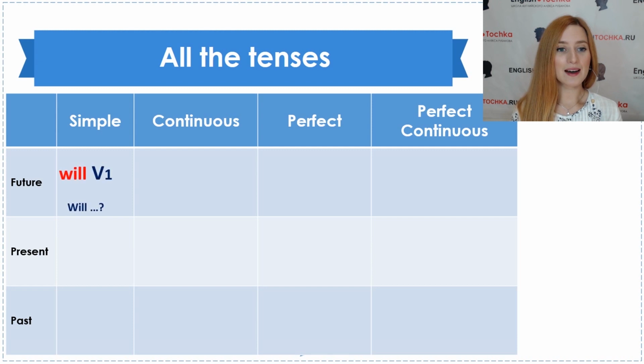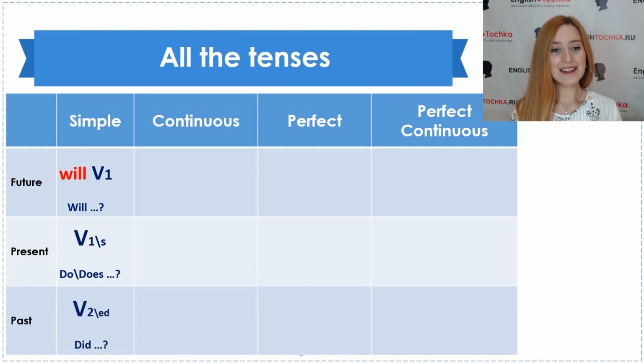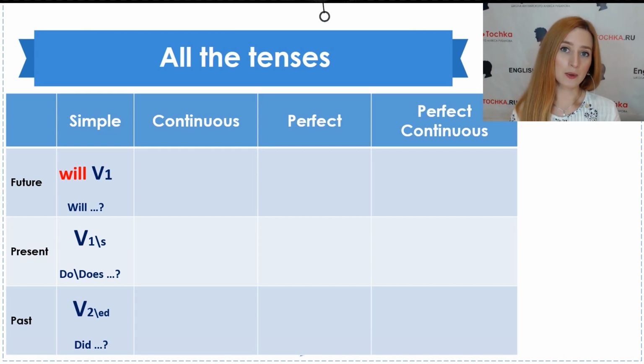So let's take a look. First of all, with future, will, I will do it, will you do it, or will we be happy? I hope so. In present simple, we do that every day. He does that every day. Does he do that every day? Are we happy? I hope we are. And in the past simple, he was happy, we were happy, he worked with us, he helped us, did he help us? Here we can see that we use description and we use action depending on what we want to say.